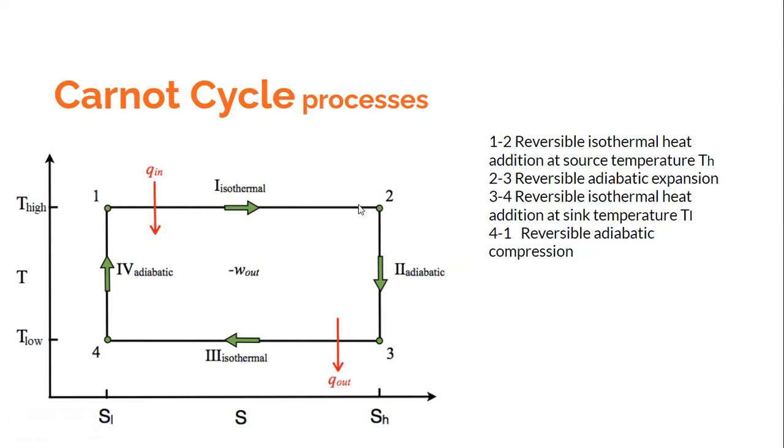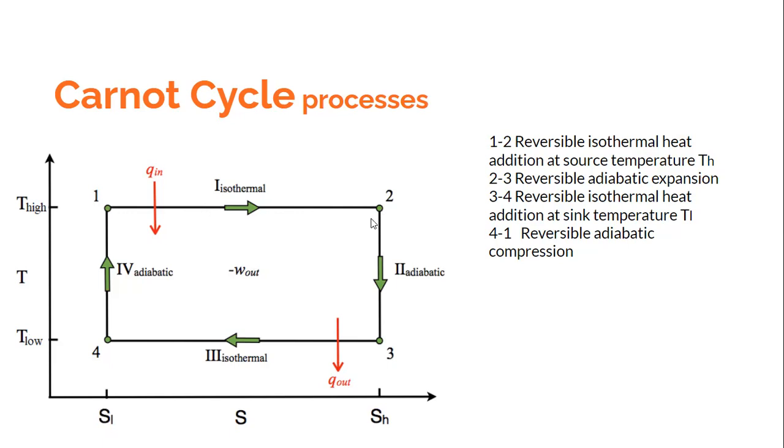So S1 to S2 is the entropy change during the process 1 to 2, which is the reversible isotherm in the Carnot cycle. The 2 to 3 process is a reversible adiabatic expansion process in the Carnot cycle. Because it is an adiabatic process, the heat transfer is zero, and also it is reversible. It means that the entropy cannot change. Why can the entropy not change?